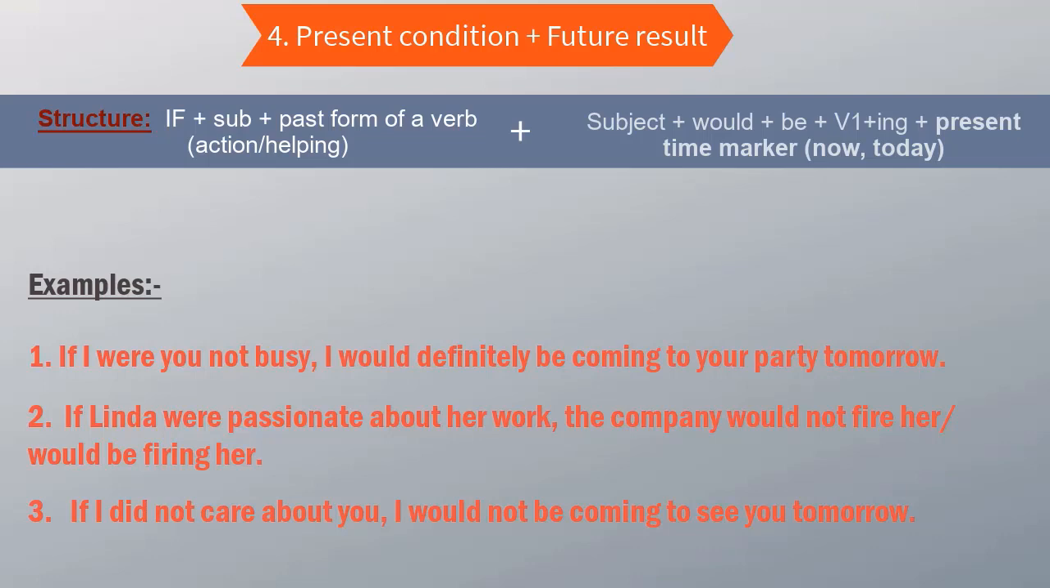So look at the structure. The if clause is using a simple past tense, but again, it's referring to the present time. Simple past tense referring to the present time. Amazing. Okay. And the result clause is using the subject plus would plus an infinitive, a base form of a verb, or the subject plus would be plus ing form of a verb. You can use either structure in the result clause, right?